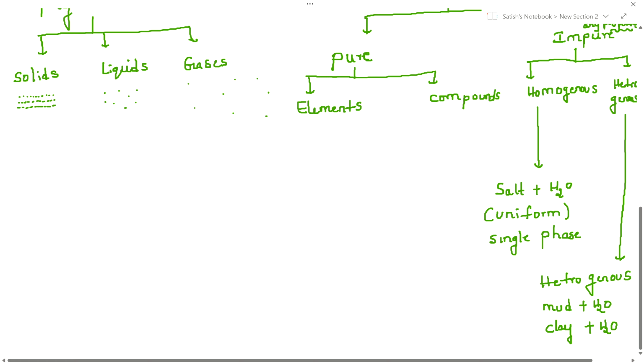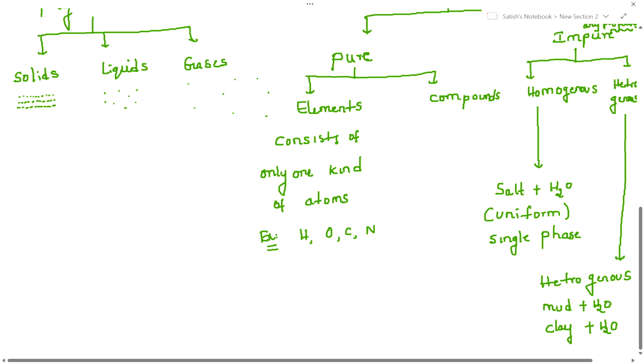Hope it's clear. Now come back to the main part. Pure substances. What did I say here? Elements. First, elements. What are elements? Elements are nothing but consist of only one kind of atoms. For example, I am writing here: hydrogen, oxygen, carbon, nitrogen, like that.